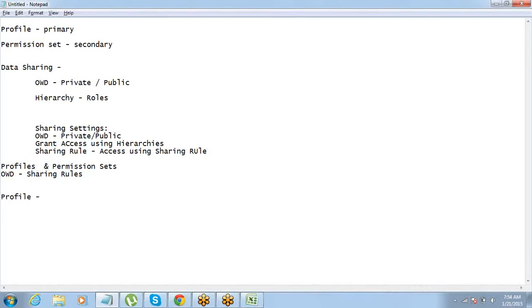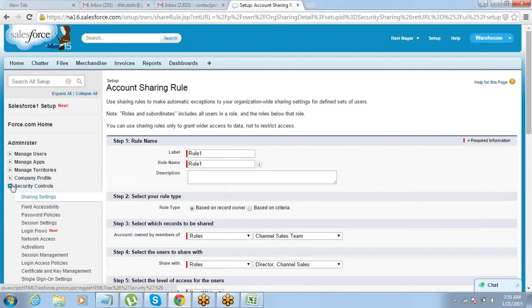So in profile, there's a special permission which is called view all, and there is one more called modify all. Any user who has this permission through the profile can see everyone's data and he can edit everyone's data. Modify all will allow him to edit or delete anyone's data. View all will allow him to view everyone's data. Got it? So this permission, if provided on the profile, I will show it to you where it exactly is. In the profile you must have seen this.